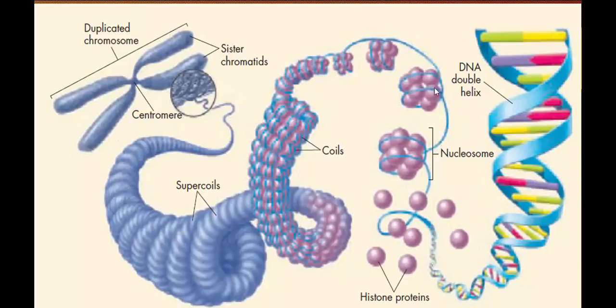When you unwind it a little more, you see that these bead-like structures are actually the nucleosomes. And the nucleosome, which is this whole thing, each of these beads are the histone proteins, and they're packed together to form nucleosomes. Now, when you unwind this thread even more, you'll actually find the DNA.